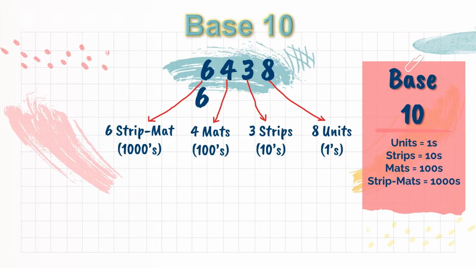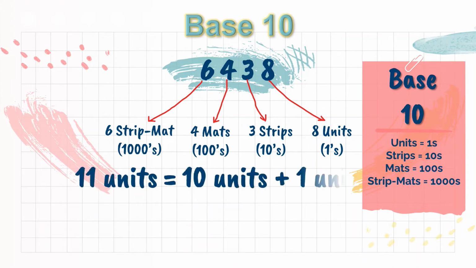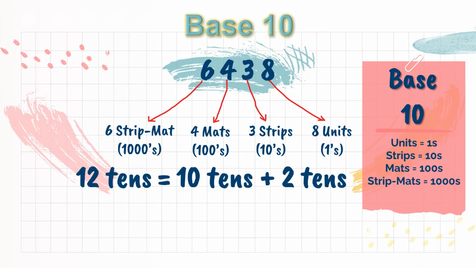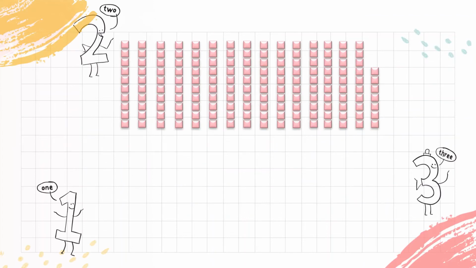Now pay attention that in converting a pile of tiles into base 10 sets to arrive at its numerical representation, there are never more than 9 of a particular set. They would be grouped to form the next larger set. Suppose there are 11 units; 10 units will become a ten and only 1 unit will be left behind in the units place. Similarly, if there are 12 tens, then 10 tens will become 100 and only 2 will be there in the tens place. So, you can see that whenever any set has more than 9 counts, the extra counts will be grouped into the next larger set. Let's see the previous example once again.